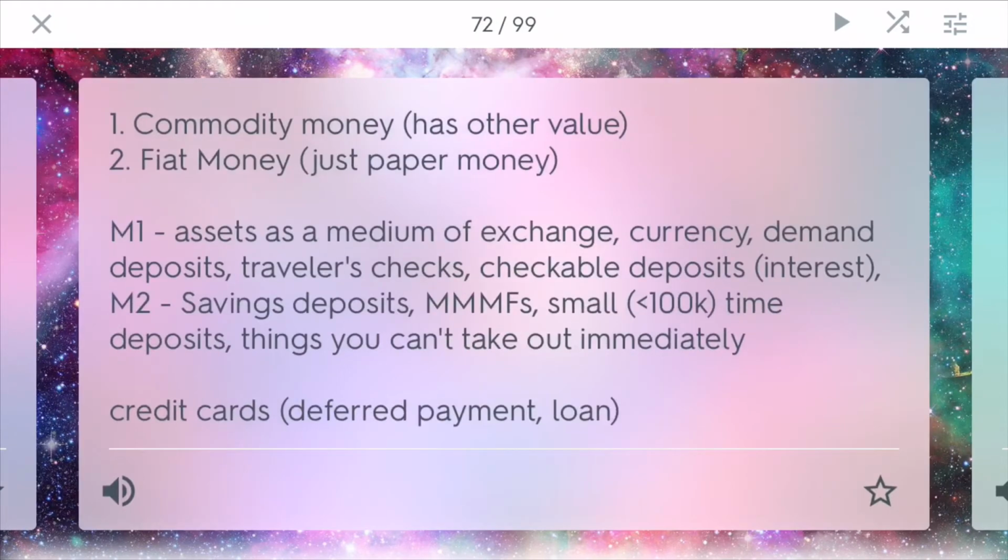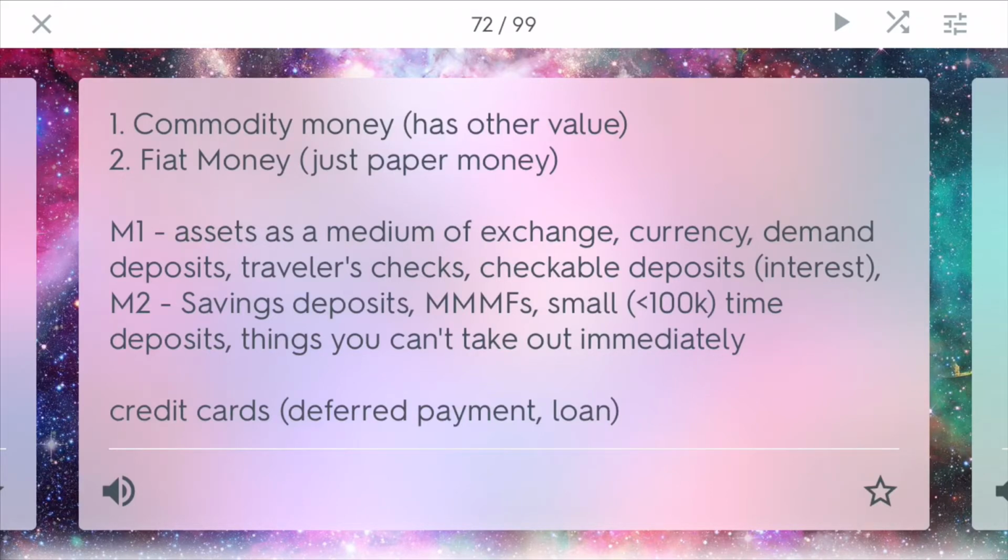Types of money. There are different types of money. One type is commodity money. This is money that has other value besides just money itself. So it might be like gold, because gold has other value as a precious metal. Fiat money is really just the paper money that we see every day.